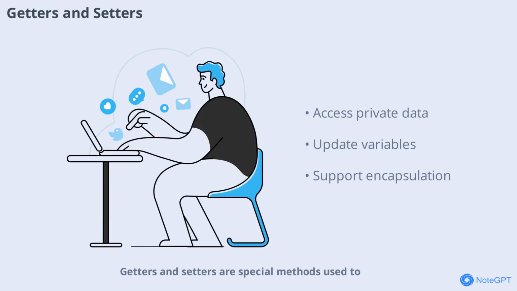Getters and setters are special methods used to access and update private variables in a class. They provide a controlled way to interact with your data, supporting encapsulation and data integrity.